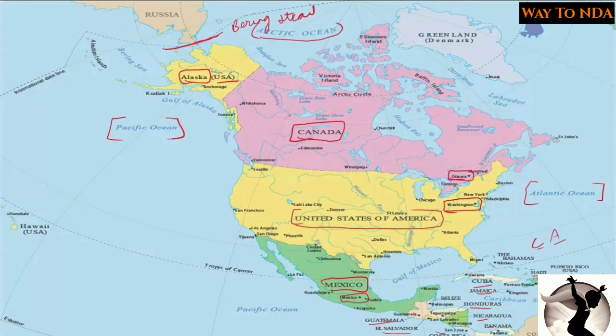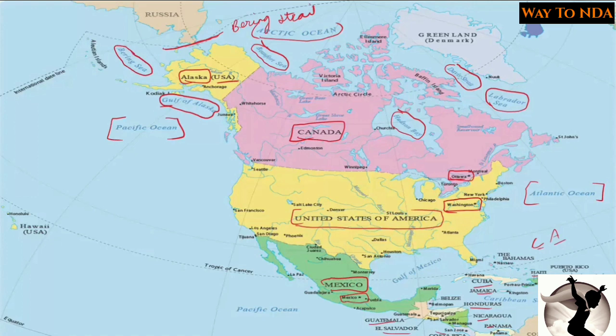And when we speak about the smaller water bodies, here you will find the Hudson Bay, and on the other side the Labrador Sea, and this is the Davis Strait. Then if you go further, this is the Beaufort Sea, then the Gulf of Alaska, and this is the Bering Sea.